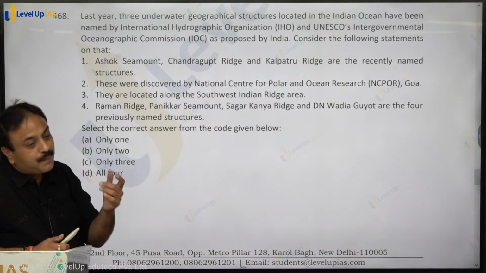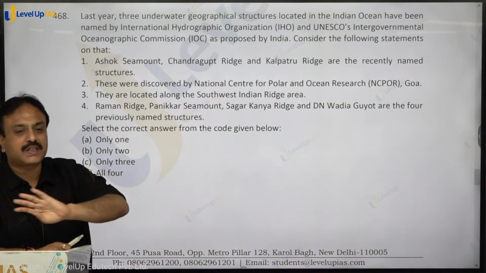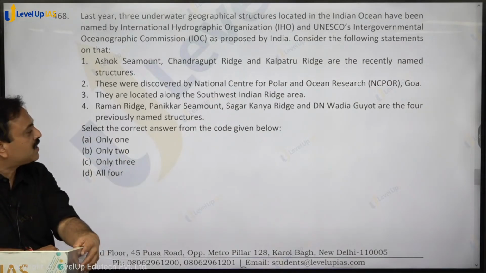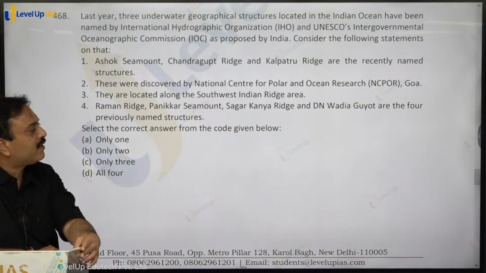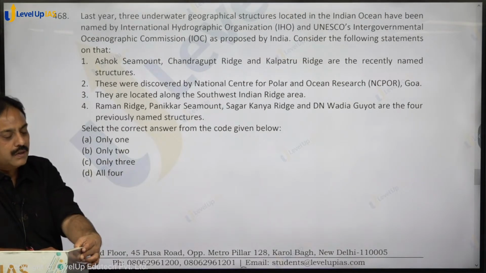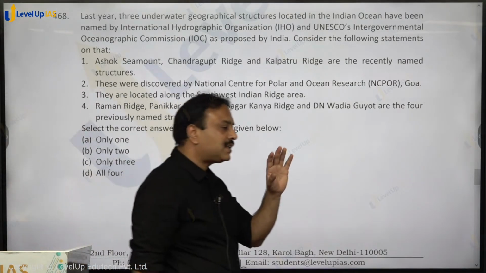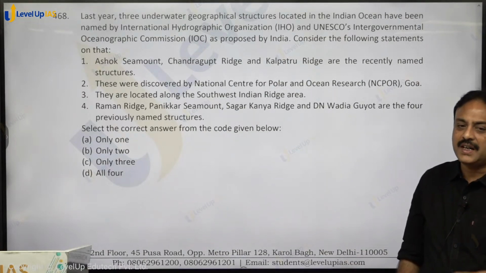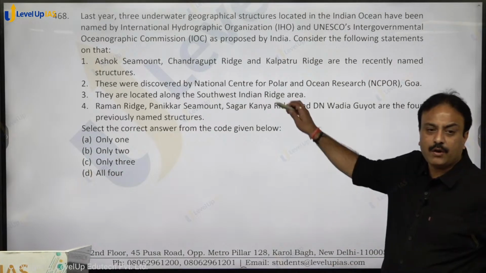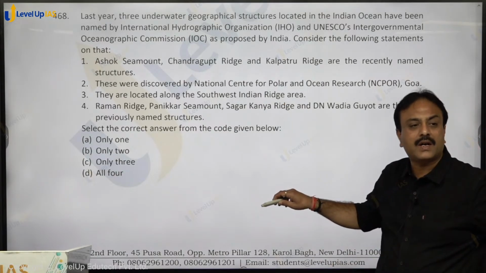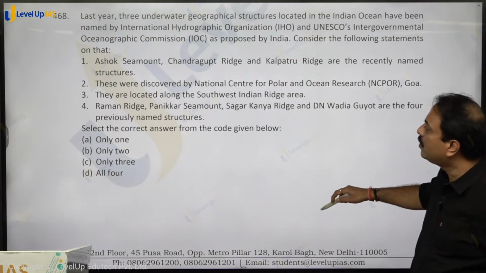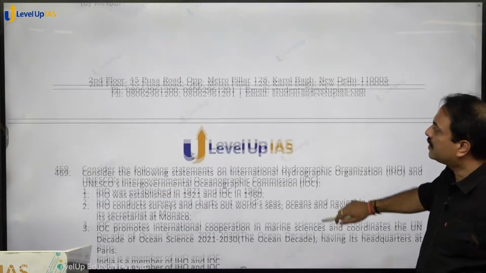Correct. इसके पहले there are 4 more structures which are having Indian names, and these are the structures: Raman Ridge, Panikkar Seamount, Sagar Kanya Ridge and DN Vaidya Bayout. So in Indian Ocean right now there are 7 structures which are named as per the name suggested by India. 3 over there, 4 over there. Clear on that? Yes. All statements hold true. Option D, D for dog, is the correct answer.